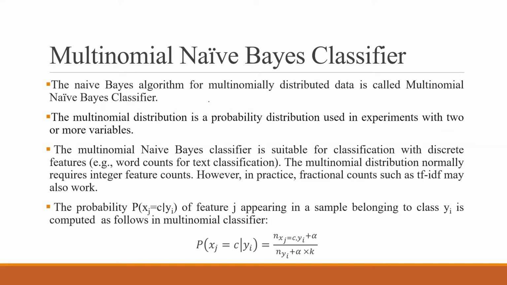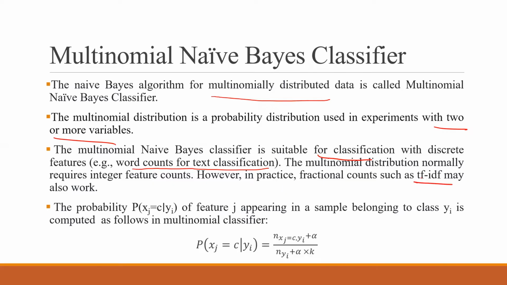The naive-Bayes algorithm for multinomially distributed data is called the multinomial naive-Bayes classifier, and this is a probability distribution using experiments with two or more variables. It is suitable for classification with discrete features, for example word counts for text classification. The multinomial distribution normally requires integer feature counts. However, in practice, you will be using TF-IDF.